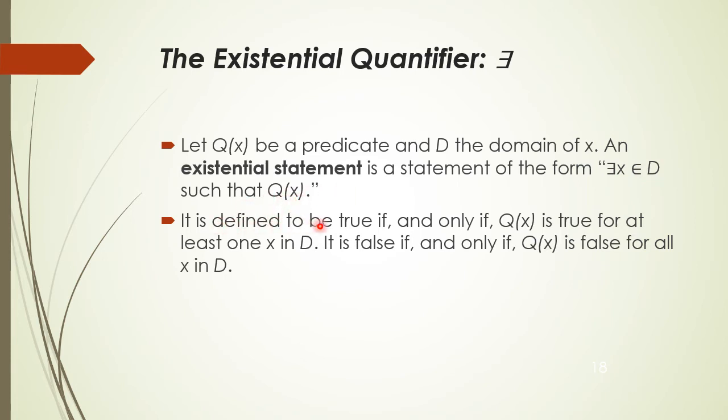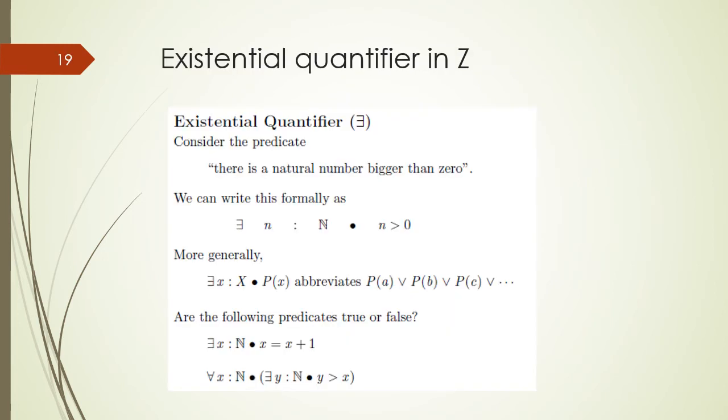It is defined to be true if and only if Q(x) is true for at least one value of x in domain D. It is false if and only if Q(x) is false for all values of x in domain D. Students, now we understand the semantics of the existential quantified statement.